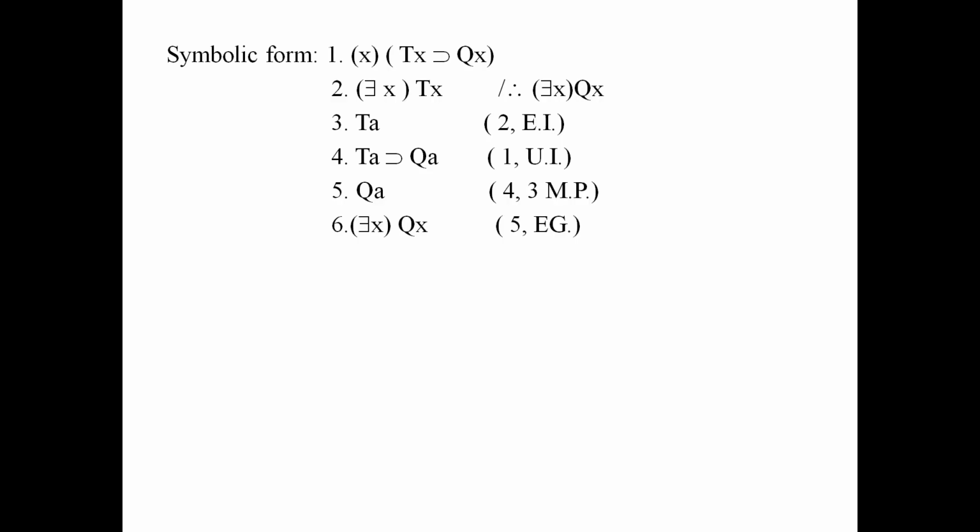So we have understood here the methods of deriving a proposition from a propositional function. There are two methods, the method of instantiation and the method of generalization. Then we have studied the 4 rules of quantificational deduction, that is universal instantiation, universal generalization, existential generalization and existential instantiation. Thank you.